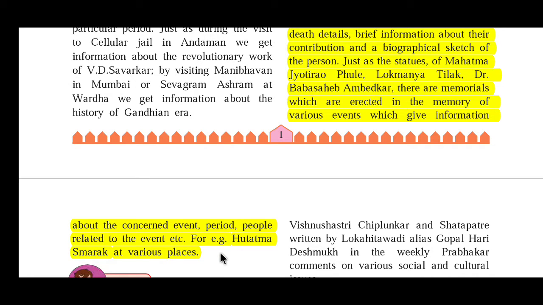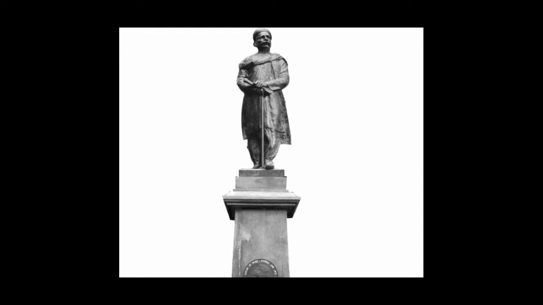Now look at the picture of Mahatma Jyotirao Phule. See, this is the statue of Mahatma Jyotirao Phule. As I told you, Mahatma Jyotirao Phule is a memorial personality, and now the display block is also given below. From this block we can get what work he has done in his life. Now you can see in this block what is written. It is the information which is related to Mahatma Jyotirao Phule.